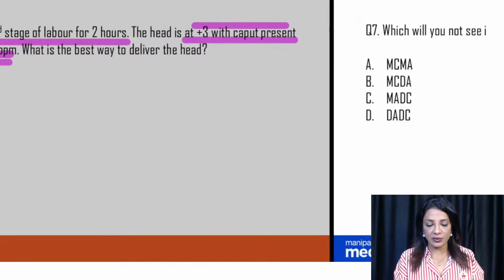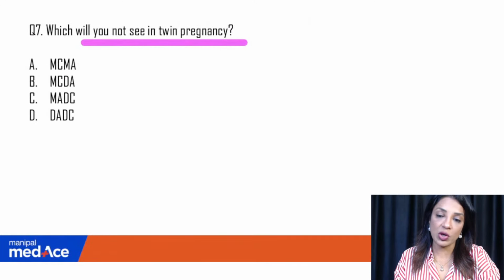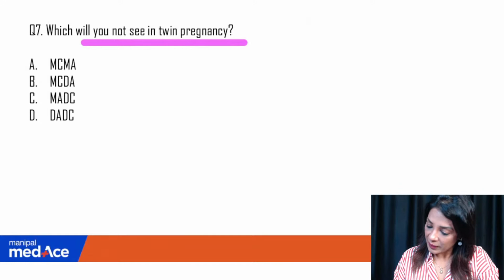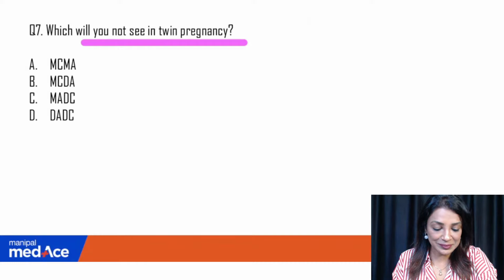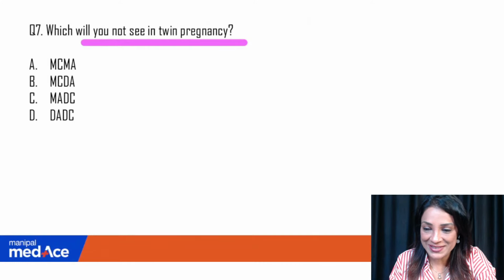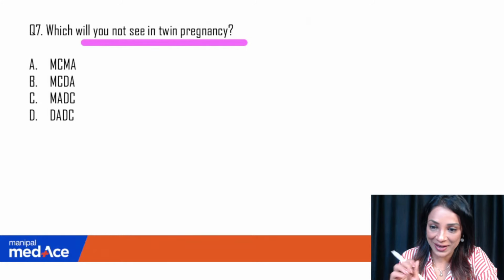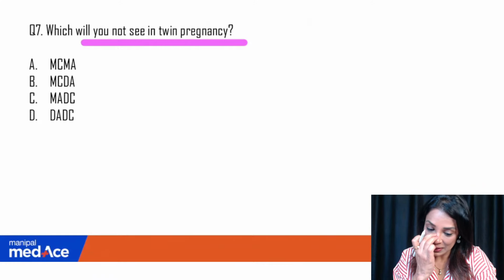Very simple question. Okay. Then coming to the next question, which will you not see in twin pregnancy? Now again, can you answer this for me? Very simple. I told you the questions were very, very simple, and I just hope the NEET PG is also as simple as this one. I just hope the opposite doesn't happen. This was a level of NEET PG, and NEET PG should not become like INICET level. Okay, anyone? What will you not see?